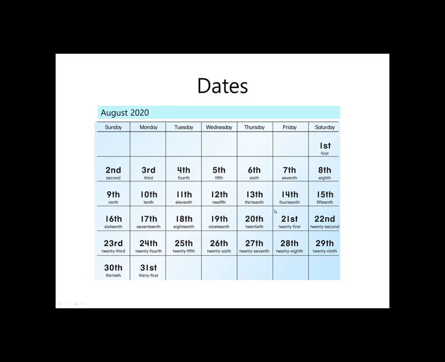If you need review, practice reading these numbers. These are all ordinal numbers.